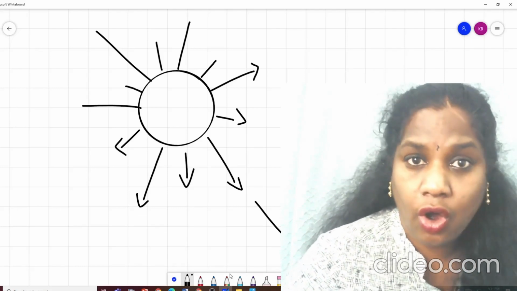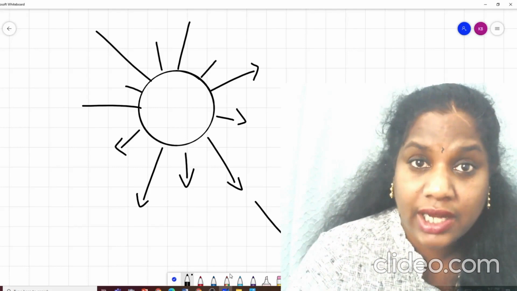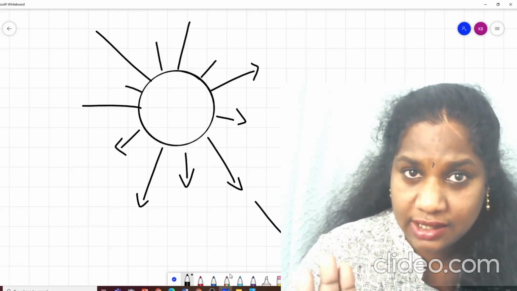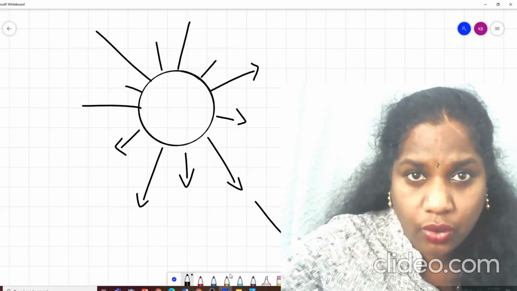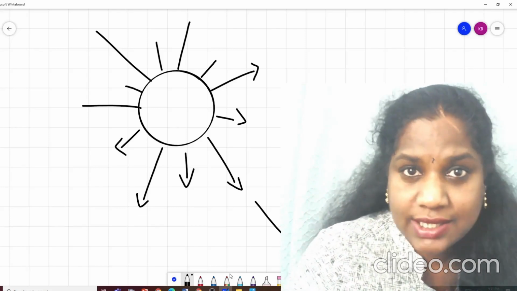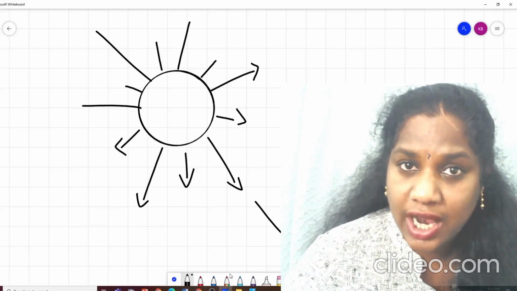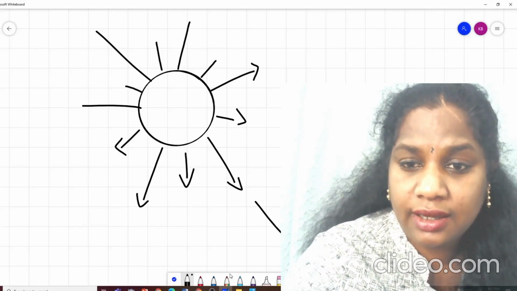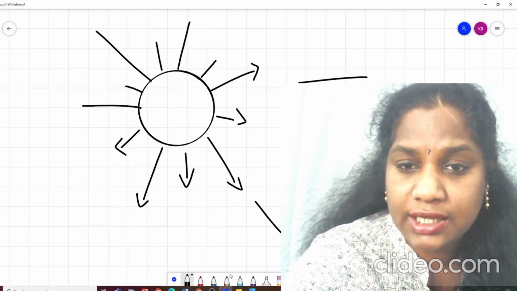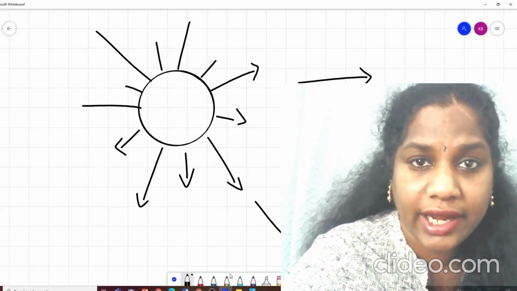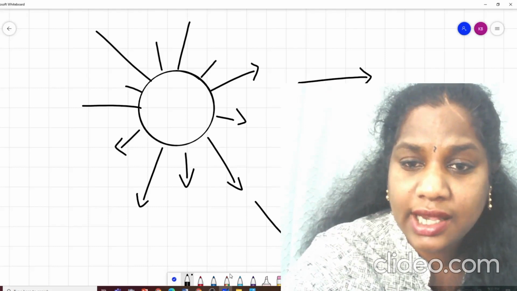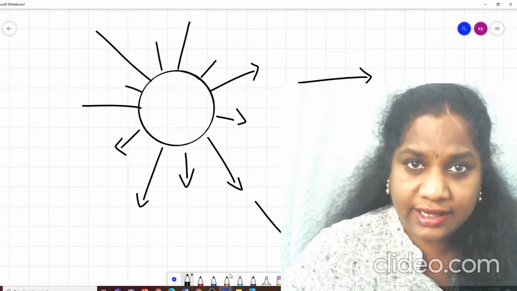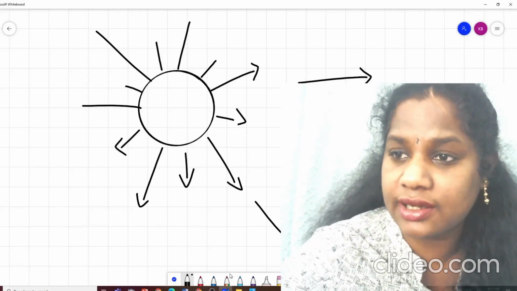From a sun or from a torch or from the headlight of your car, you can see the light has a starting point and the rays just go and get scattered, isn't it? So that is a ray, which has a starting point and no ending point. If I make a ray AB, it has the starting point and doesn't have an ending point, so I can mark it the same way. Got it? Ray, line, line segment, point, everything clear.